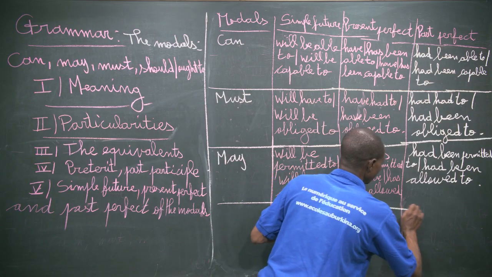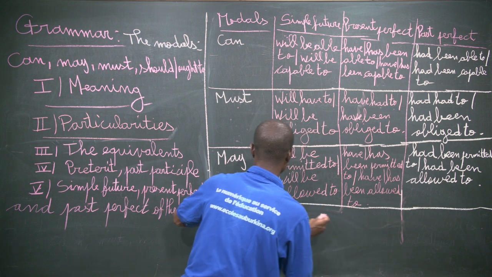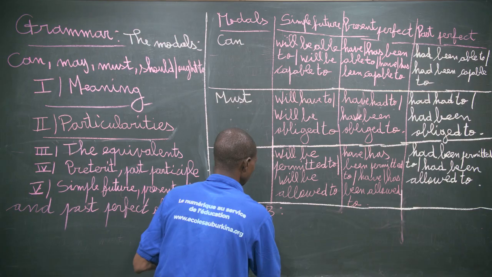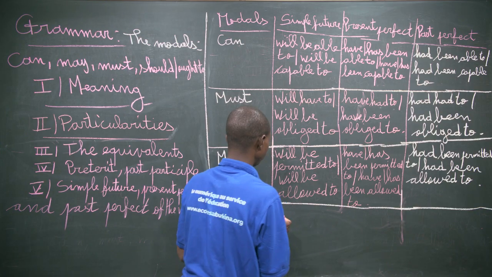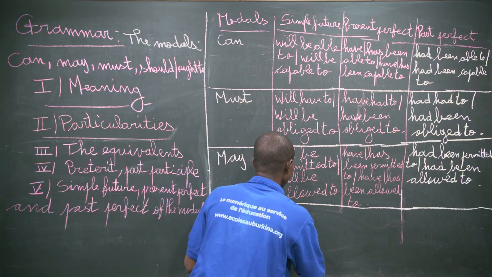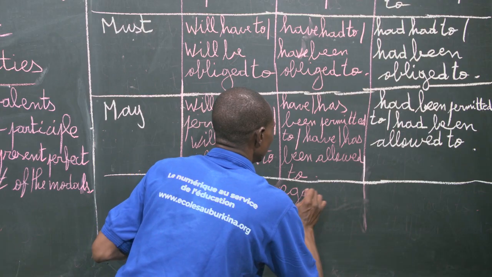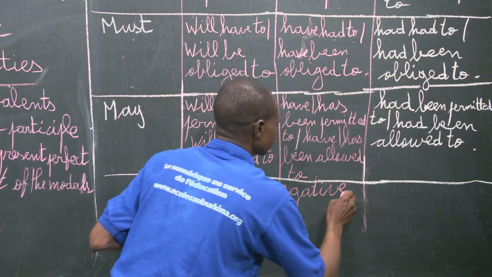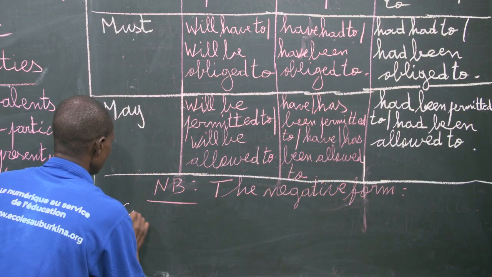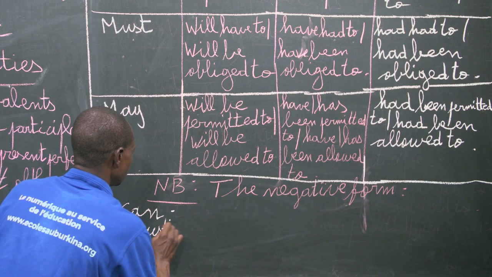Okay. Now we are going to end this lesson with some remarks. Okay. And B, then it's to give the negative form of the modal auxiliary can, must, and may. Okay. The negative form of can, okay, must, and